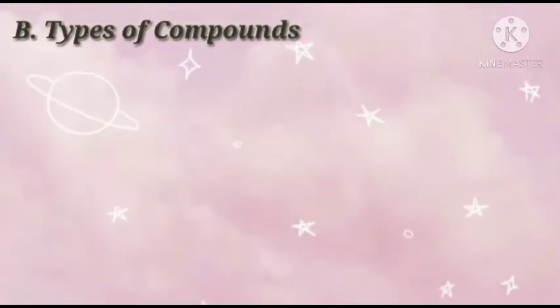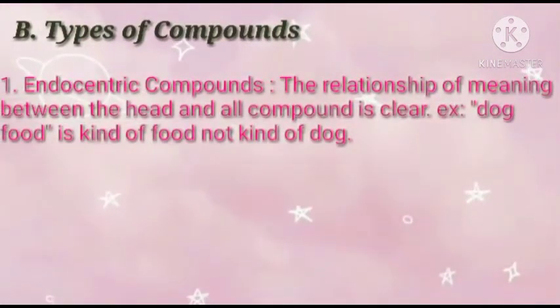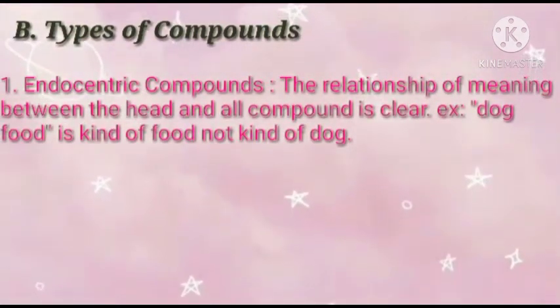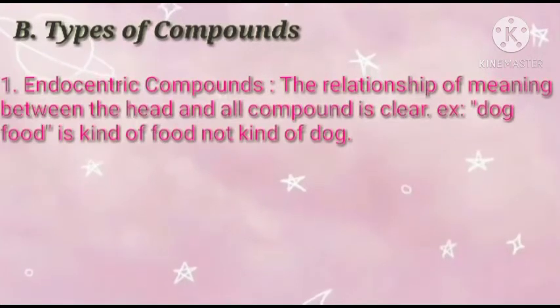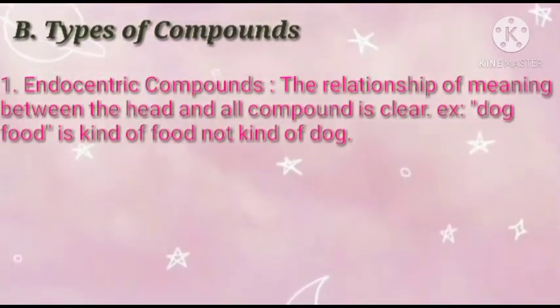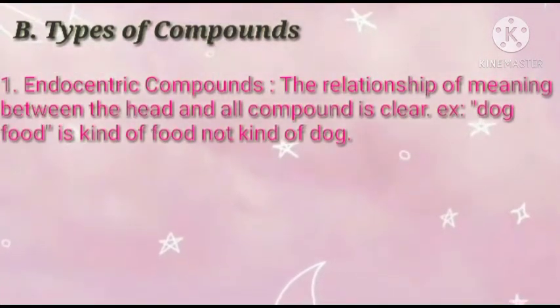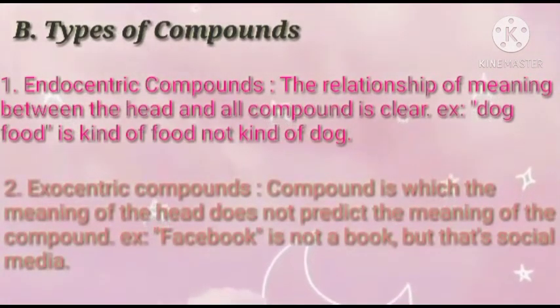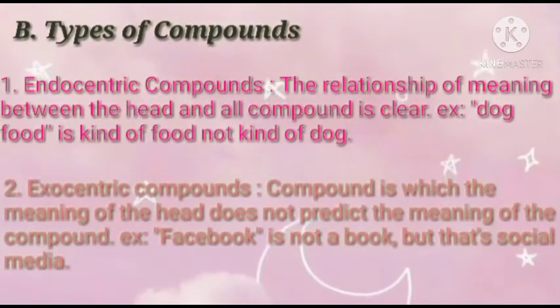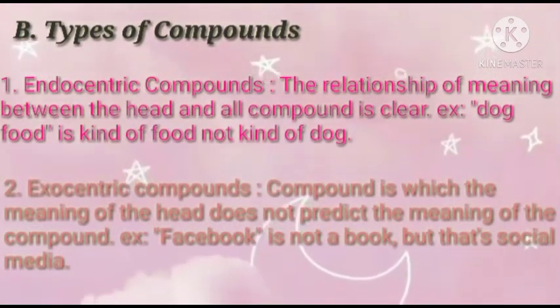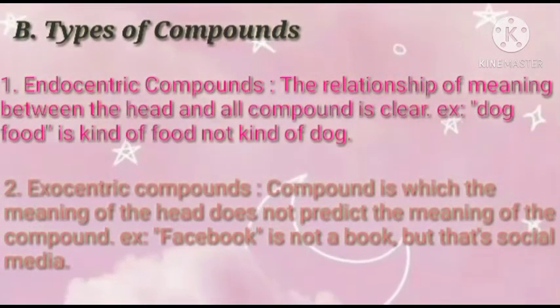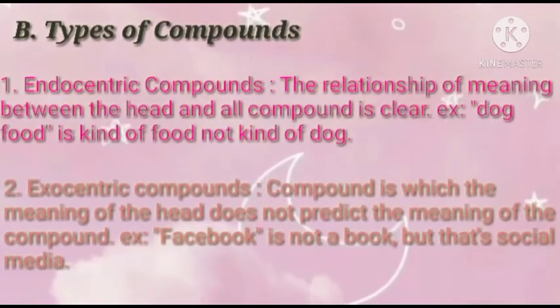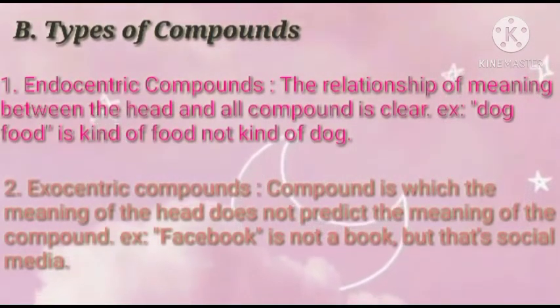Types of compounds. First, endocentric compounds. The relationship of meaning between the head and the whole compound is clear. Example: dog food is a kind of food, not a kind of dog. Second, exocentric compounds. Compounds in which the meaning of the head doesn't predict the meaning of the compound. Example: Facebook is not a book, but that is social media.